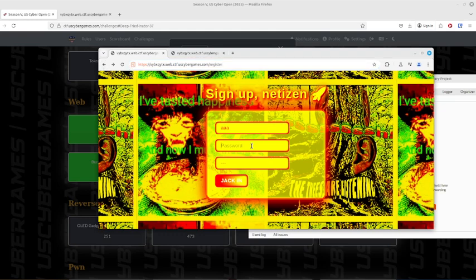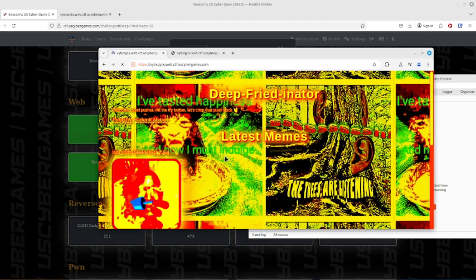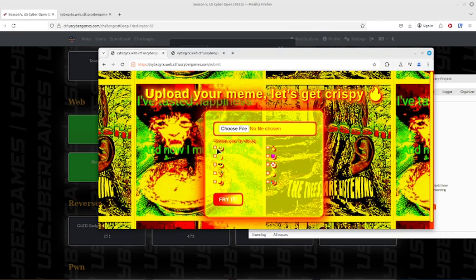Now if we go back, just put A, we register, we finally have an account, and now let's submit a quick meme. For this to work, you do have to use an emoji, because if you don't use an emoji, then it won't be passed down to ImageMagick. So let me just hide my screen real quick, just so I can call Burp. Don't want you freaky deakies looking at my files.